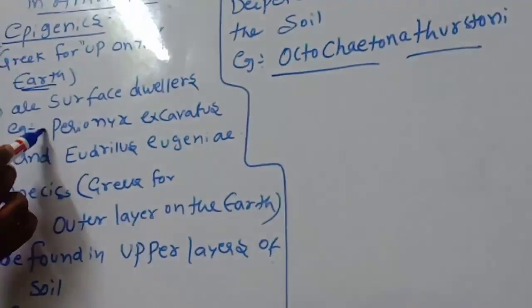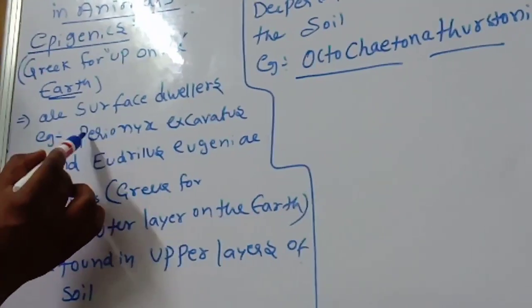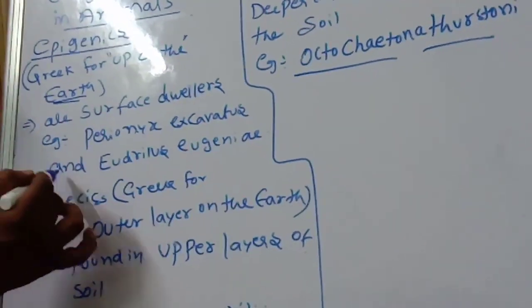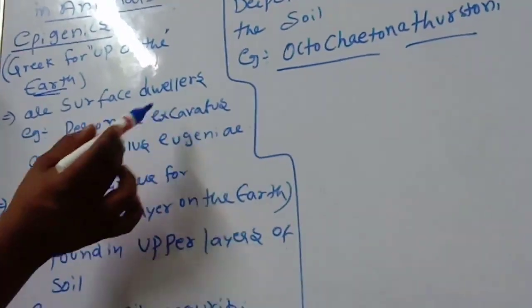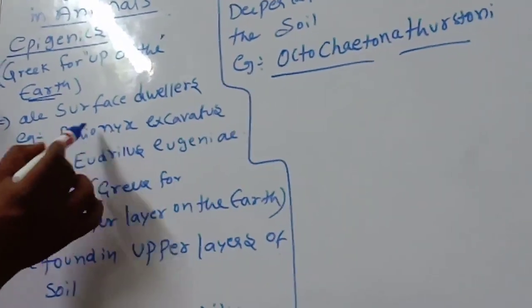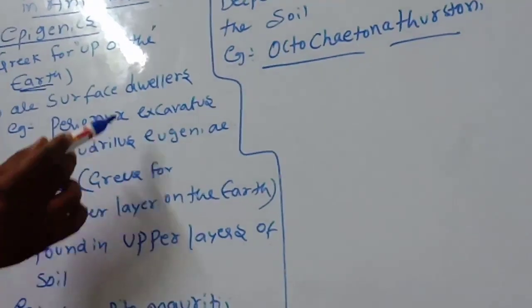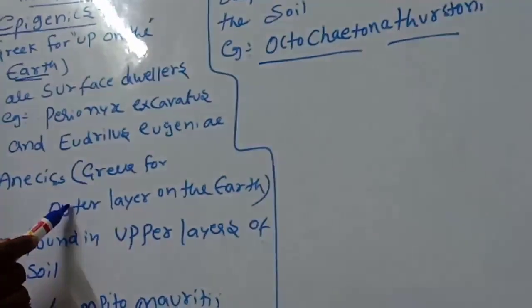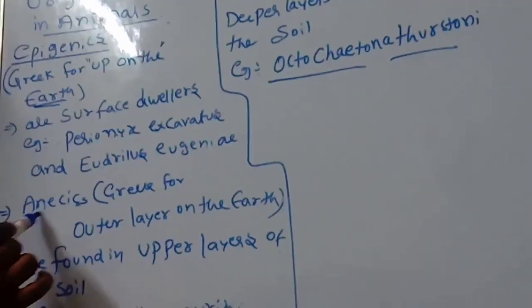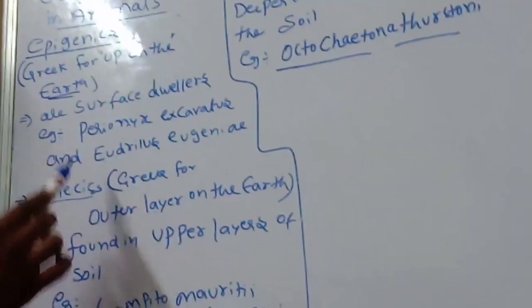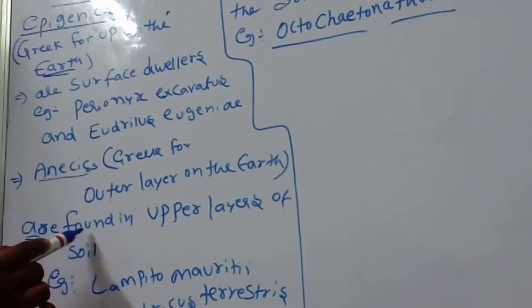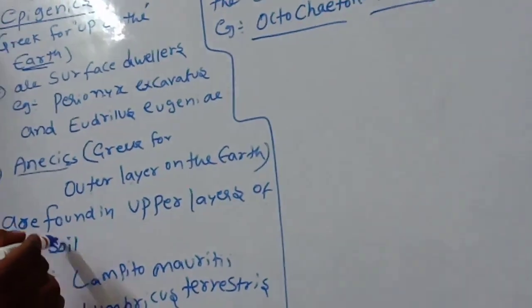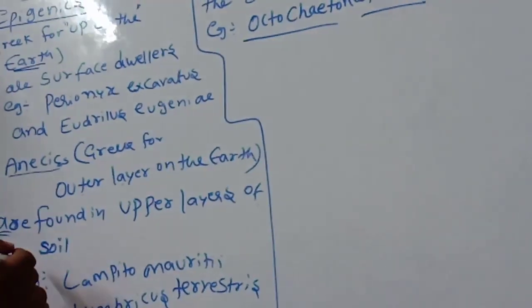Examples: Perionyx excavatus and Eudrilus eugeniae. Anecics, Greek for outer layer on the earth, are found in upper layers of the soil, where they can find their food.